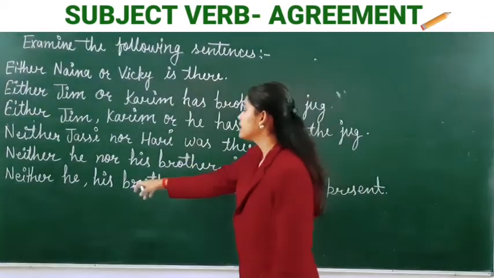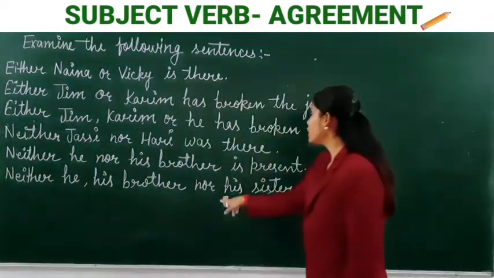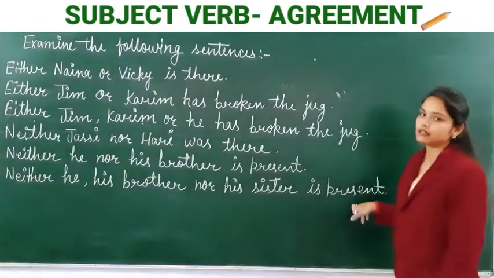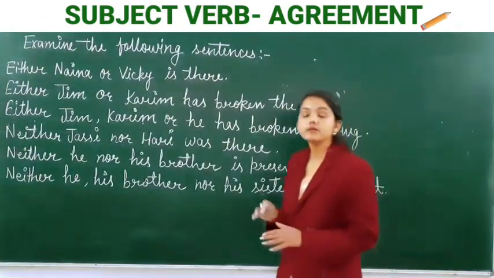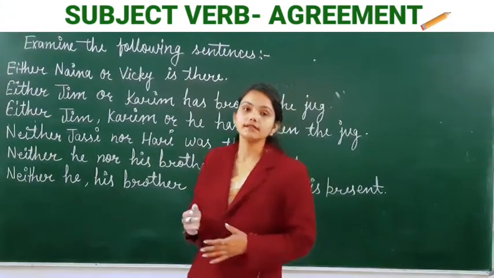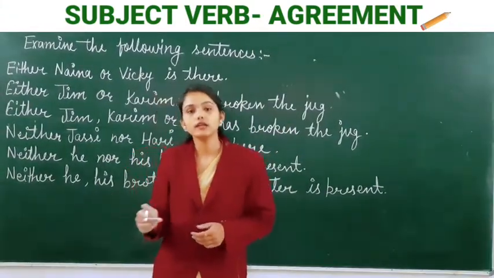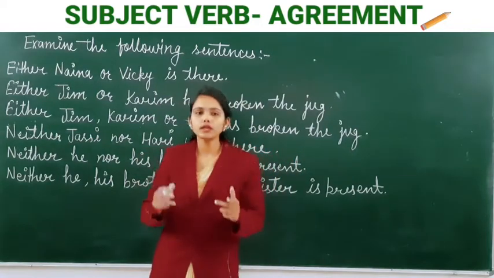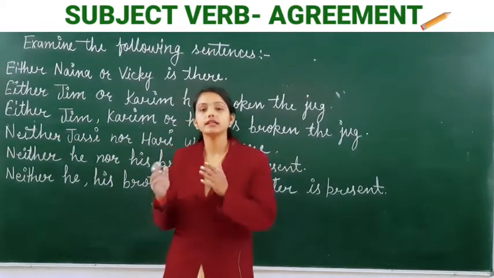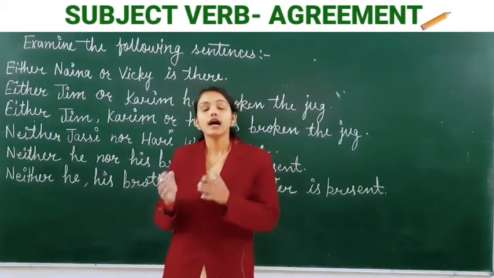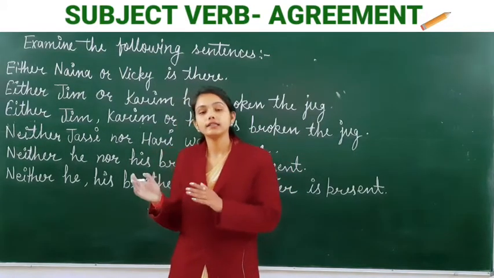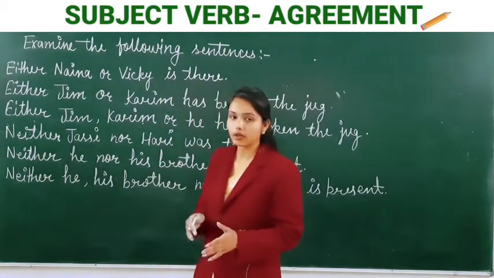Neither he, his brother nor his sister is present. So students, we learn from the above sentences that we put the verb in the singular when two or more than two subjects in the singular are joined by either or, neither nor.